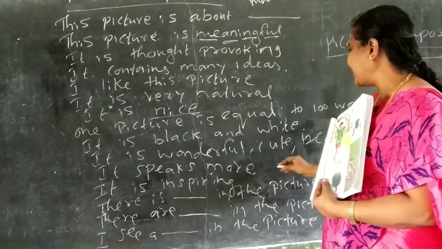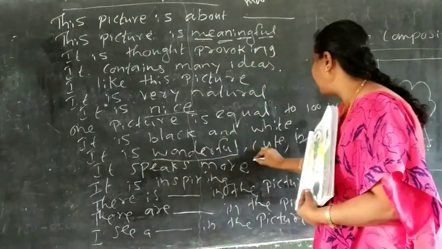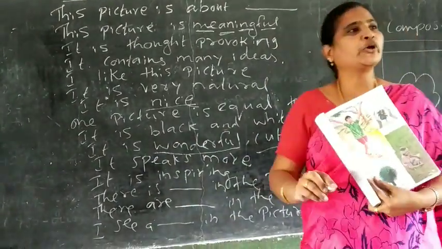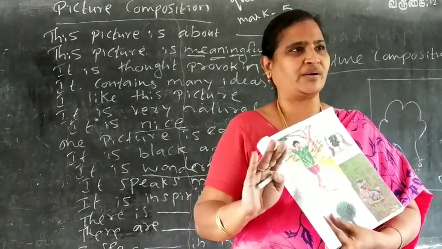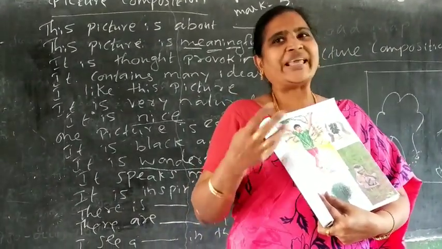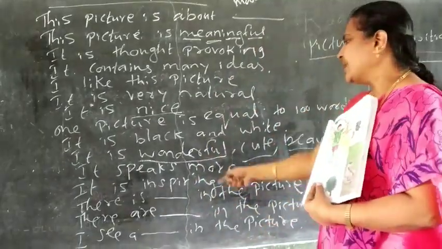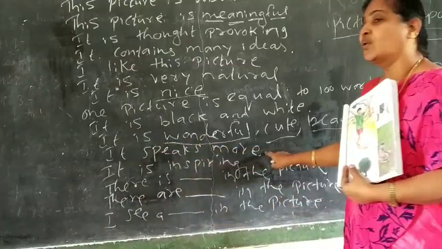We should not write beautiful, wonderful, cute. Do you understand? Because it is not beautiful. They are really tragedies.